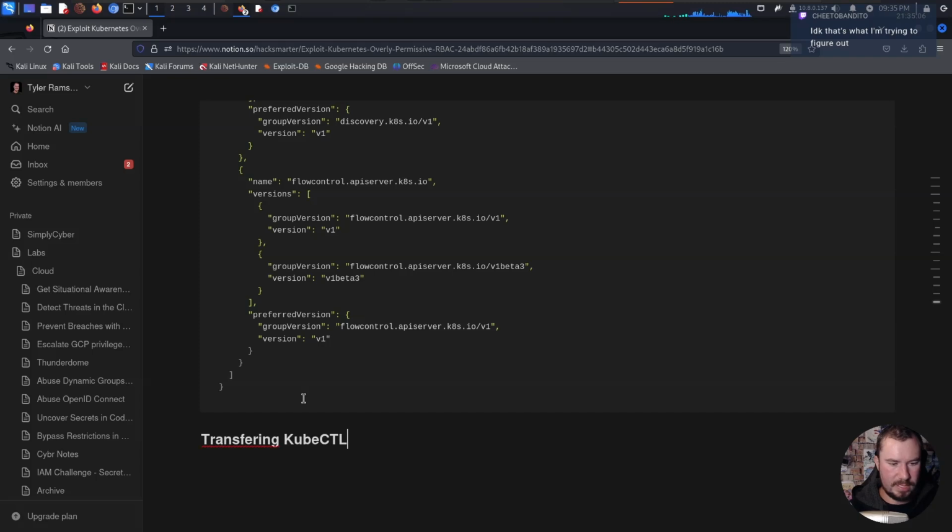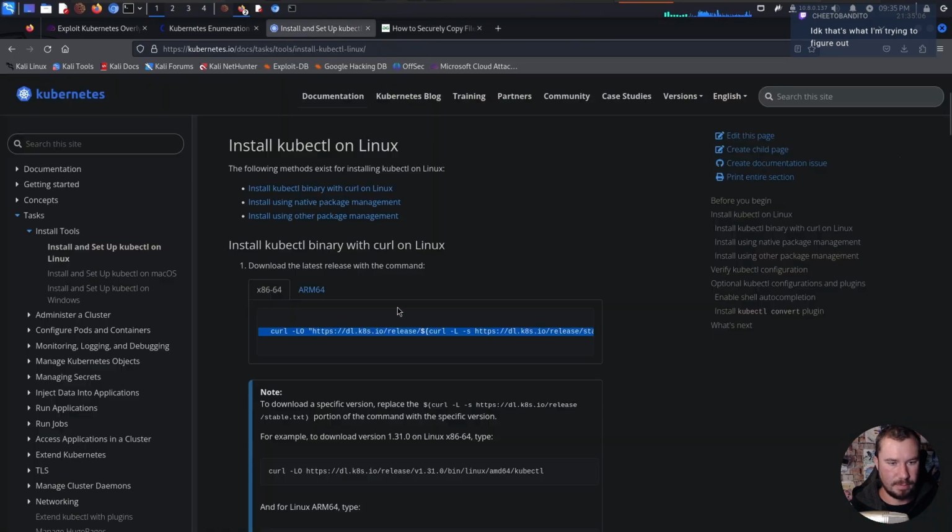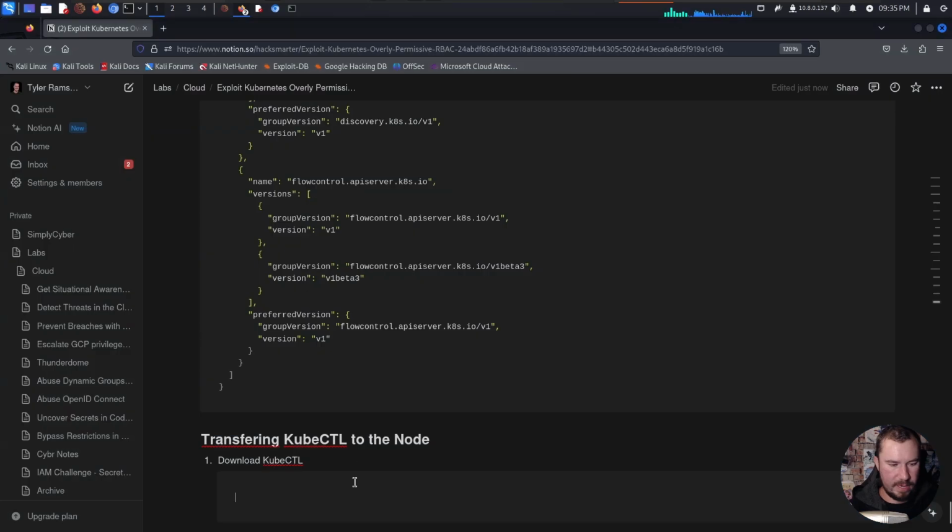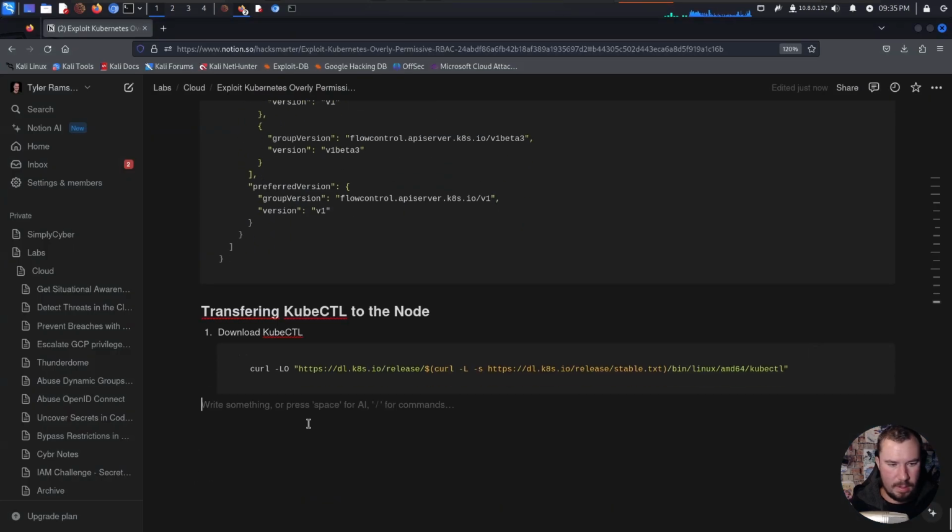We'll call it transferring kubectl to the node. Step 1, compress. Well, first, I guess let's download kubectl. And we'll grab the syntax for that. Have it there. And now that's downloaded, we can compress it to speed up the transfer.